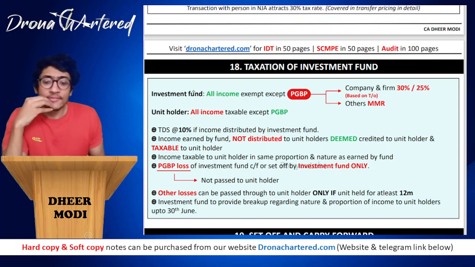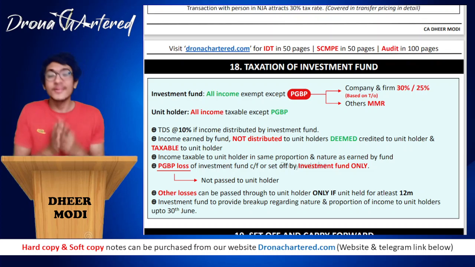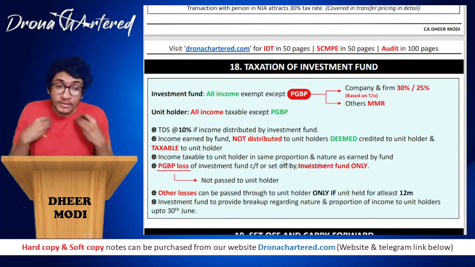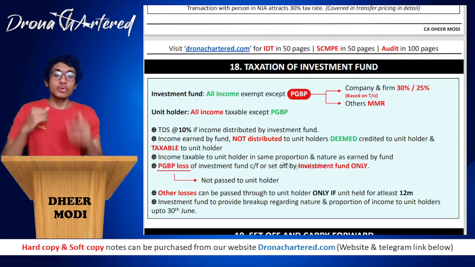So, taxation of investment fund, what happens is there is one investment fund and there are unit holders, that is people who have invested in this investment fund. Now, this investment fund gives something to the unit holder. The problem comes that, boss, what will be taxable to whom?